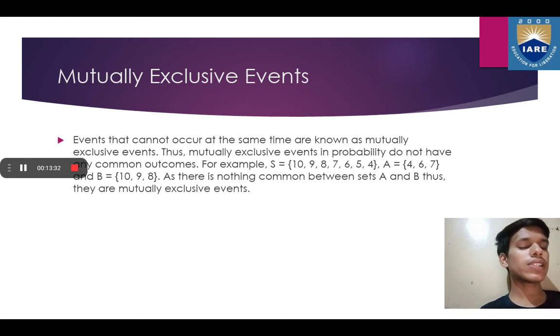Or we will take a real life example, like if we throw a coin, we can get head or tail. So getting head is one event and getting tail is another event. So they both are mutually exclusive events.